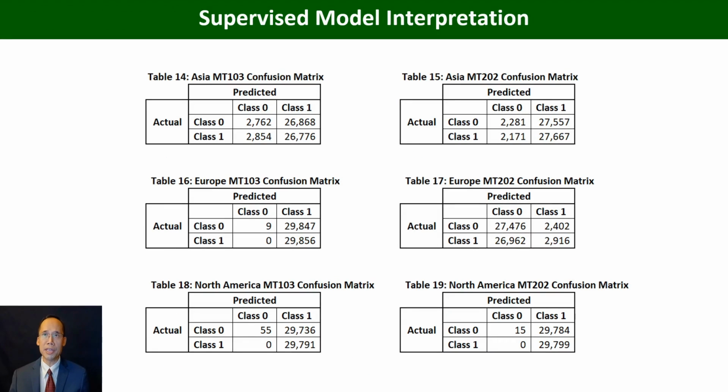And here is the interpretation for the supervised machine learning. Here, as one could see, are the 6 confusion matrices. As we all know, in fraud detection analysis, we are only concerned about the recall and precision of class 1. The number that we are most concerned about is the number of false negatives.